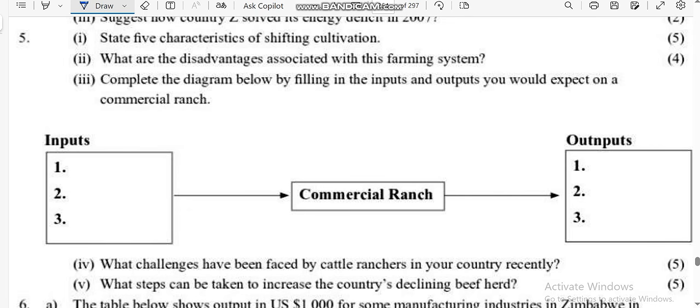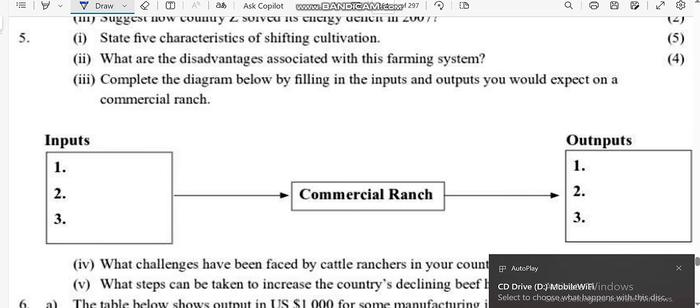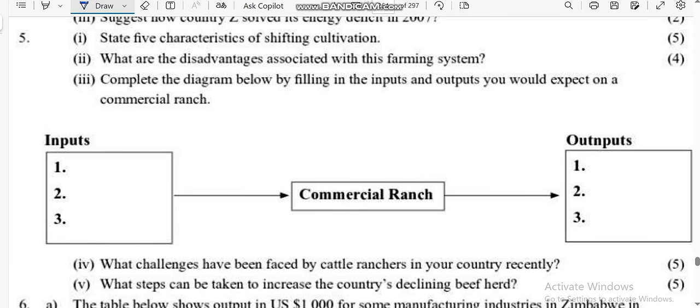Okay, but before we go to mining, let us start by talking about agriculture. So we have some questions here. And the first question says, what are the characteristics of shifting cultivation? Shifting cultivation, unofana kuziva definition, what is it?